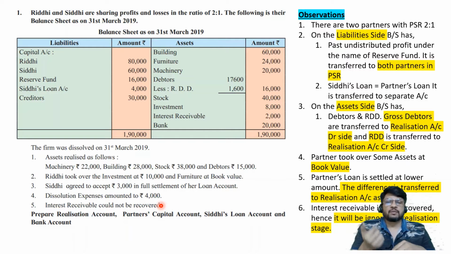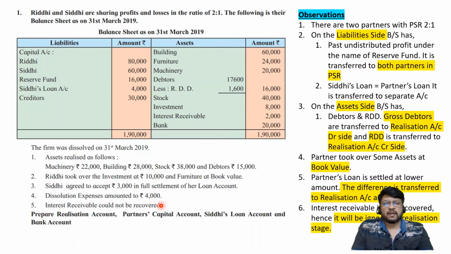Let us now consider the accounts which are required to be prepared. The accounts are realization account, partners capital account, Siddhi's loan account, and bank account. What are the number of lines? I hope you remember. Realization account 16 to 18 lines, partners capital account 8 to 10 lines, Siddhi's loan account 4 lines, and bank account 8 to 10 lines. These are the number of lines which are required.